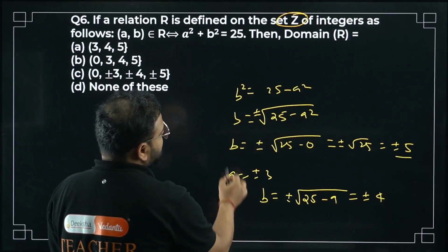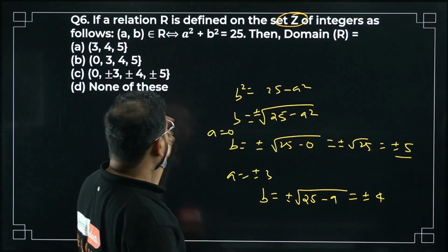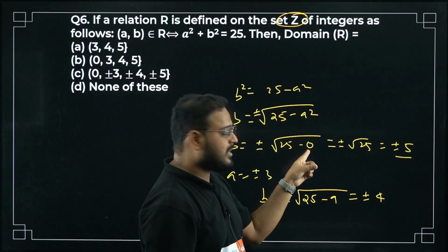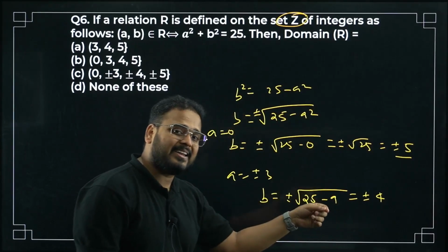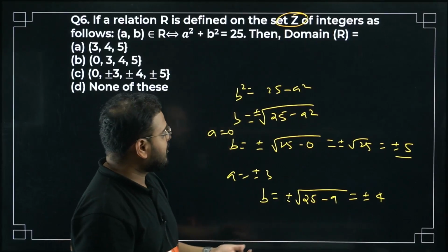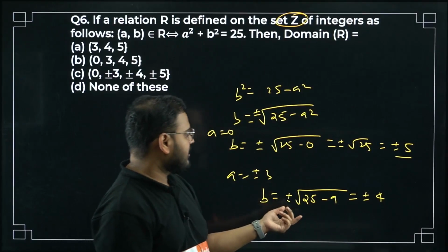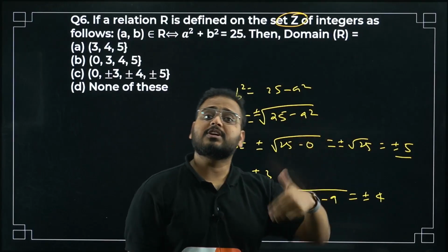A equal to 0 is also okay. Same thing if you do with a as plus minus 4. It will become 25 minus 16. How much is that? 9. Plus minus 3 is also okay. Plus 3 is an integer, minus 3 is also an integer. Now take plus minus 5. This part will become 25 minus 25, which is 0. 0 is also an integer.